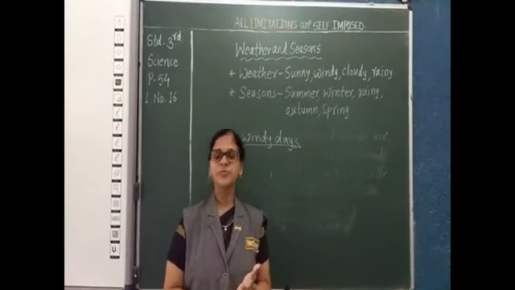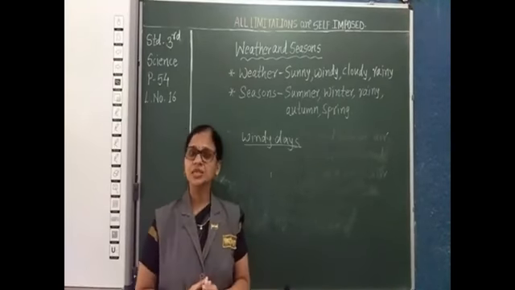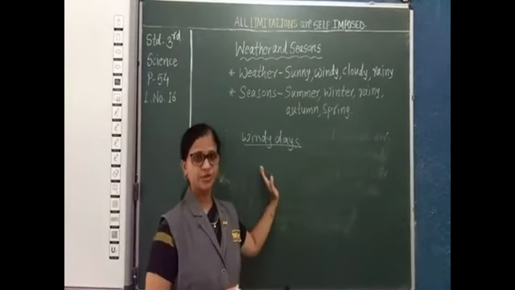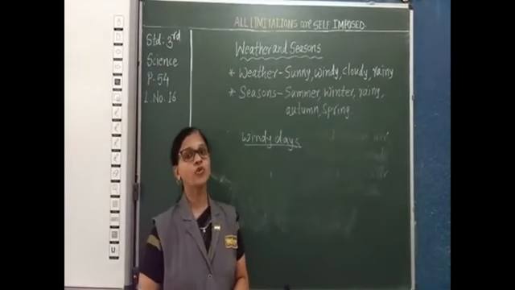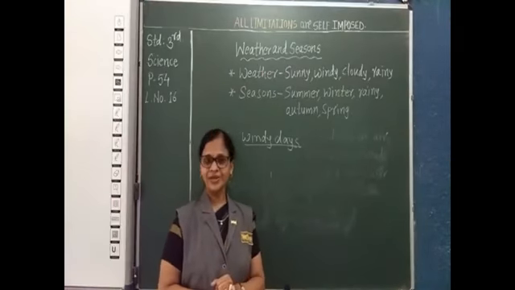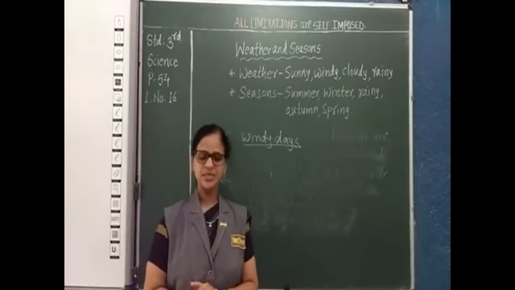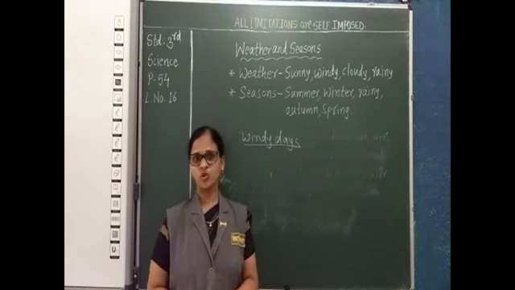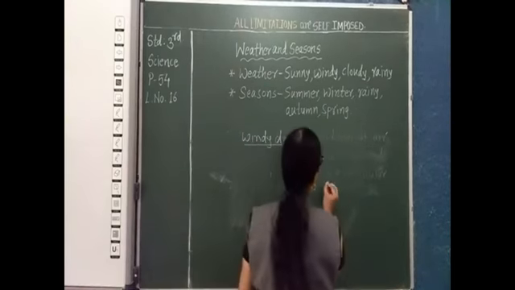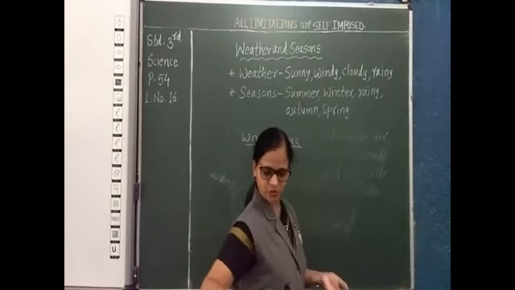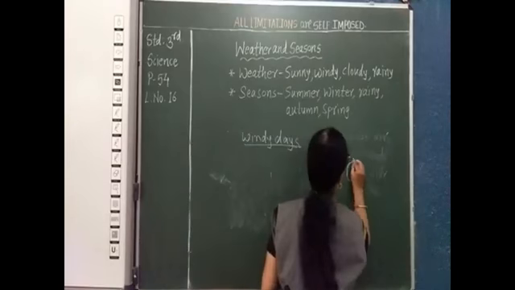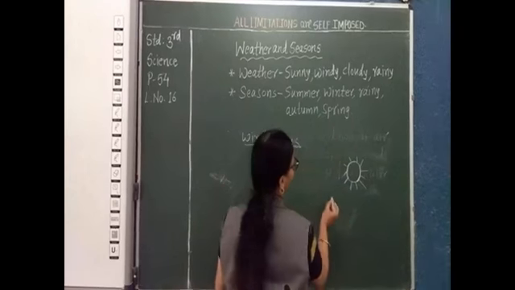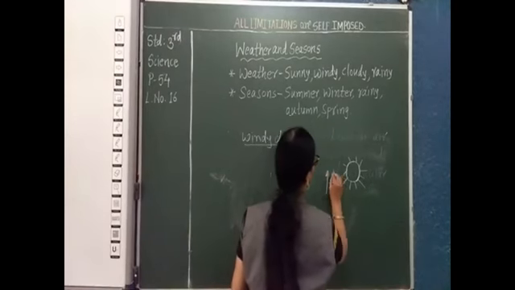Summer and winter seasons. In the same way, the sun also plays an important role in the blowing of wind. Now, how is the wind formed? See here, students, the air gets heated up due to the heat of the sun. Suppose this is the sun. Now the air in the atmosphere gets heated up.